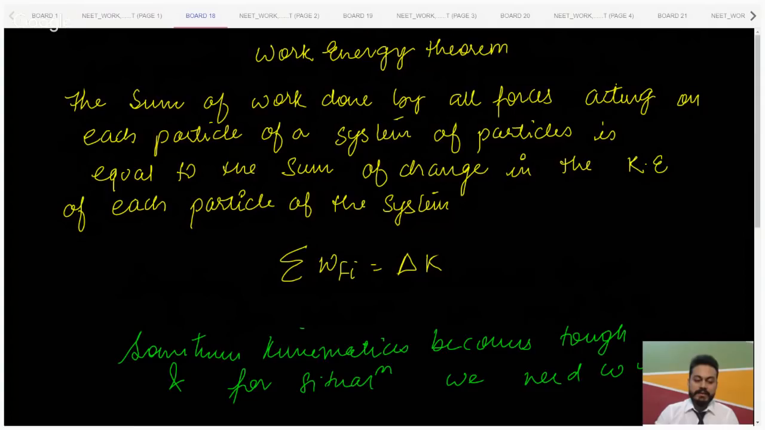The work energy theorem says the sum of work done by all forces acting on each particle of a system of particles is equal to the sum of change in the kinetic energy of each particle of the system.